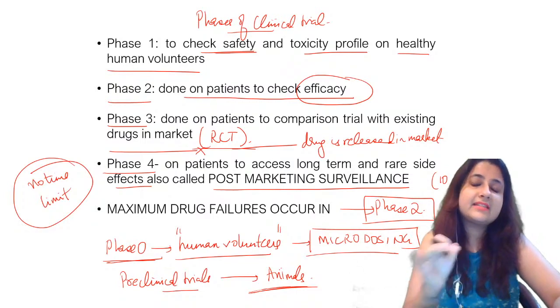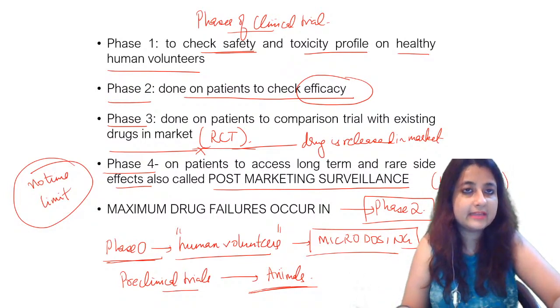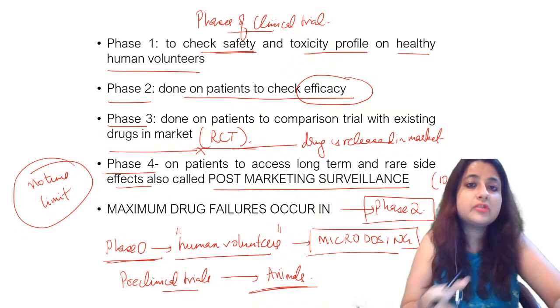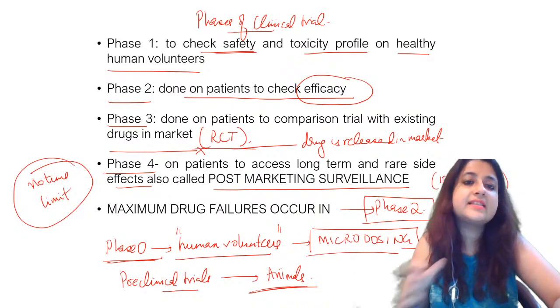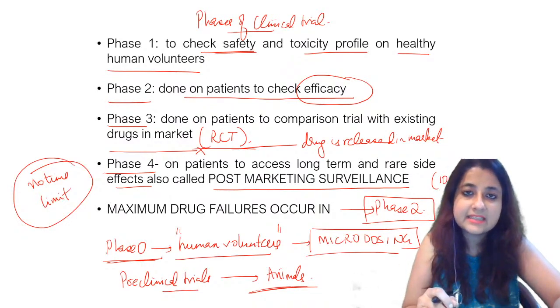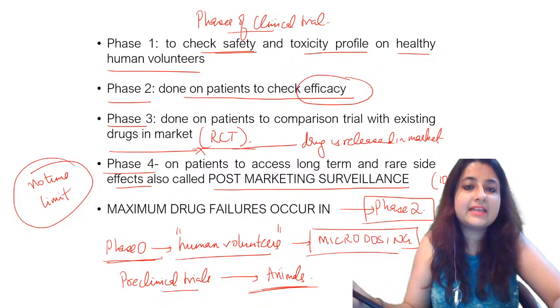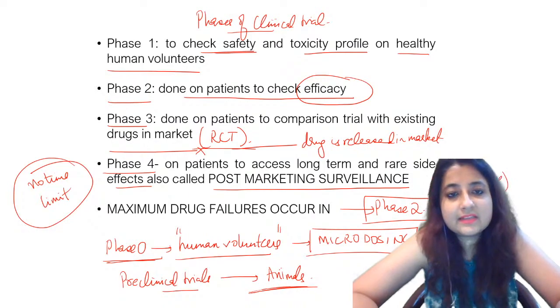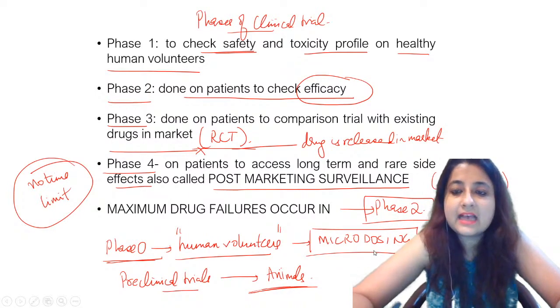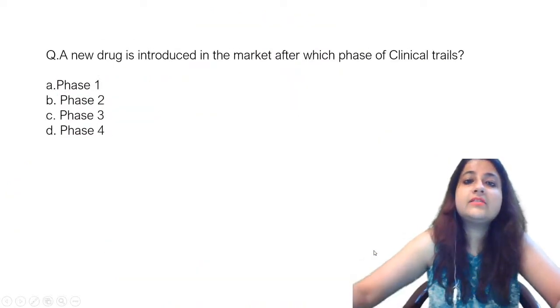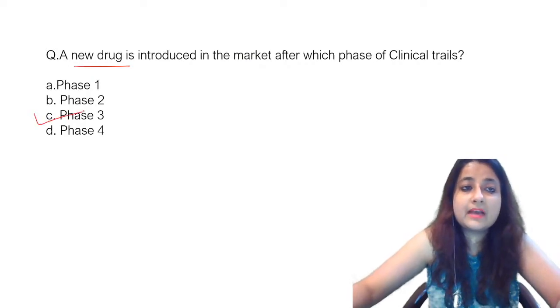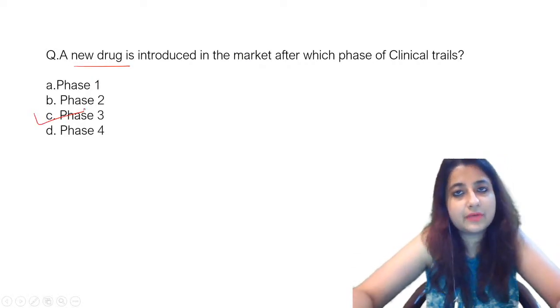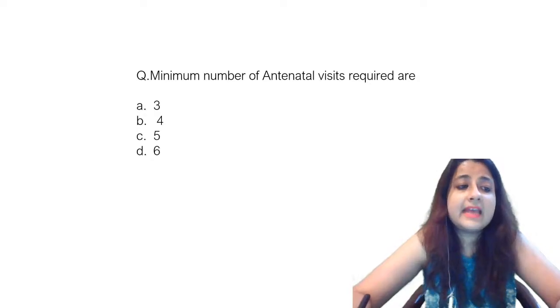Phase 1 checks the safety and toxicity profile on healthy human volunteers. Phase 2 is on patients to check for efficacy. Phase 3 is a proper RCT. After that the drug is released in the market, and phase 4 is post marketing surveillance. Okay, and maximum drug failures occur in phase 2. Clear? So when do we introduce the drug in the market? After phase 3. Okay, next one.